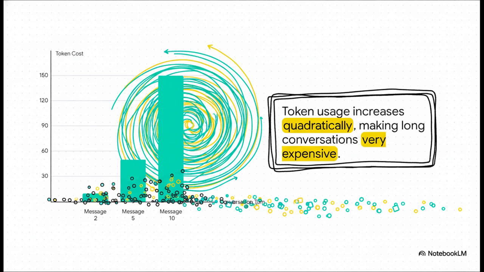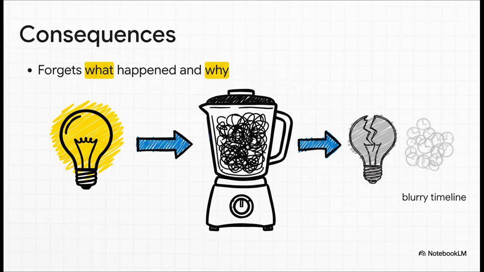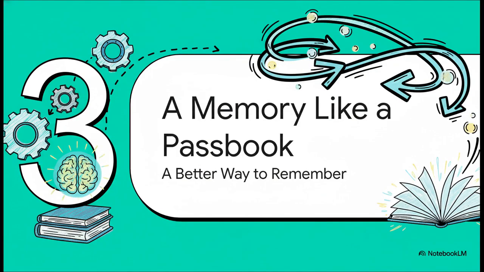The cost doesn't just add up. Oh no, it increases quadratically. This means the 10th message isn't 10 times as expensive, it's exponentially more expensive because of that massive summary it has to process first. And it's not just about the money. This whole summarization method actually makes the conversation worse. The AI loses the why, the real intent behind your questions. All those important nuances get flattened out, the timeline gets blurry, and the AI's answers just get worse and worse over time.